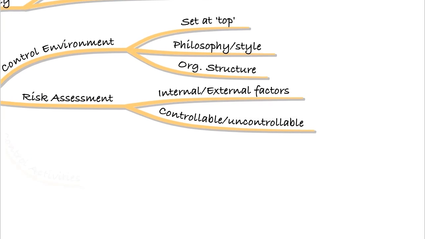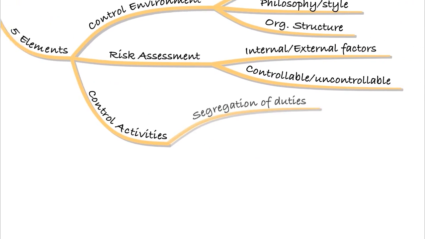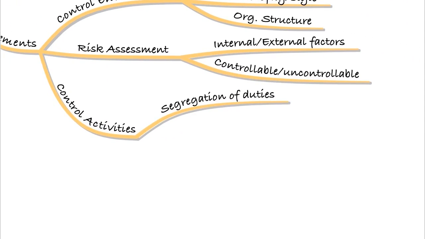So when we're looking at the controls in place, what should we expect to see? Well, we should expect to see the following control activities within the organisation. Number one, segregation of duties. Segregation of duties means that we split out the operations between various people.